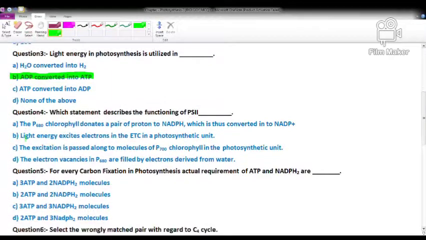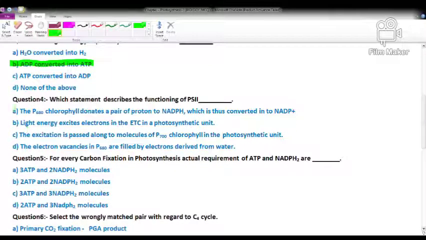Now question number 4: which statement describes the functioning of photosystem 2? So given statements, which statement describes the functioning of photosystem 2? First option: the P680 chlorophyll donates a pair of protons to NADPH, which is thus converted into NADP+.